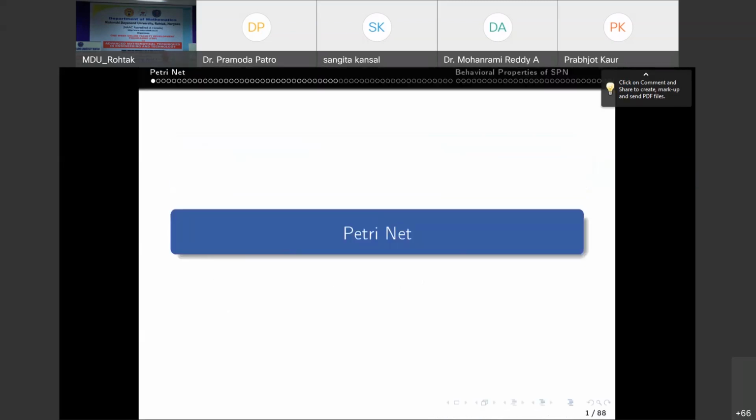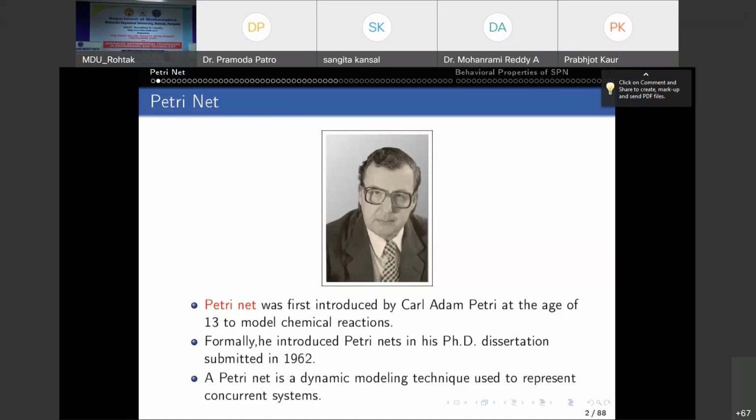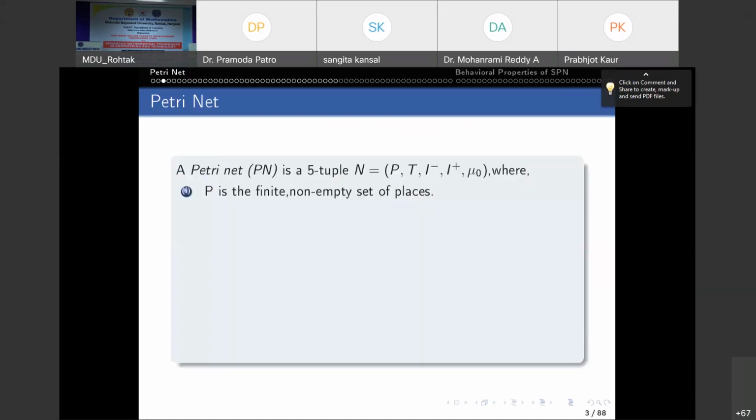So what is a Petrinet? It was first introduced by Carl Adam Petri when he was at the age of 13 and he was studying chemical reactions. And the formal definition came into existence in 1962 in Petri's dissertation. He introduced the formal definition, and the definition is as follows.